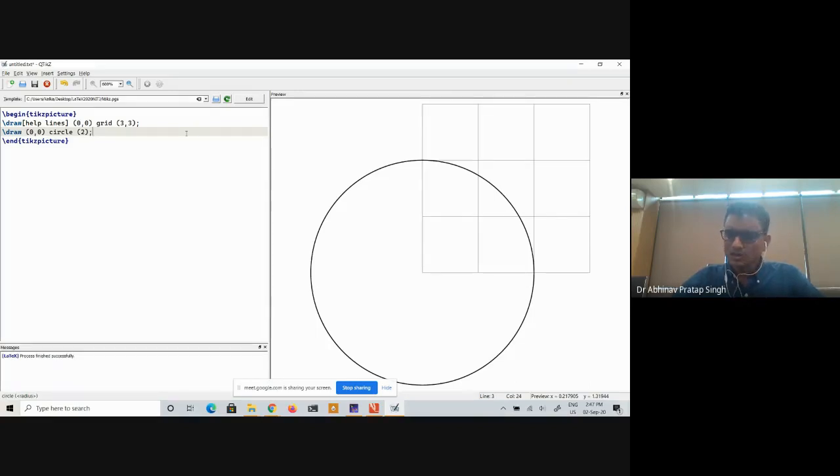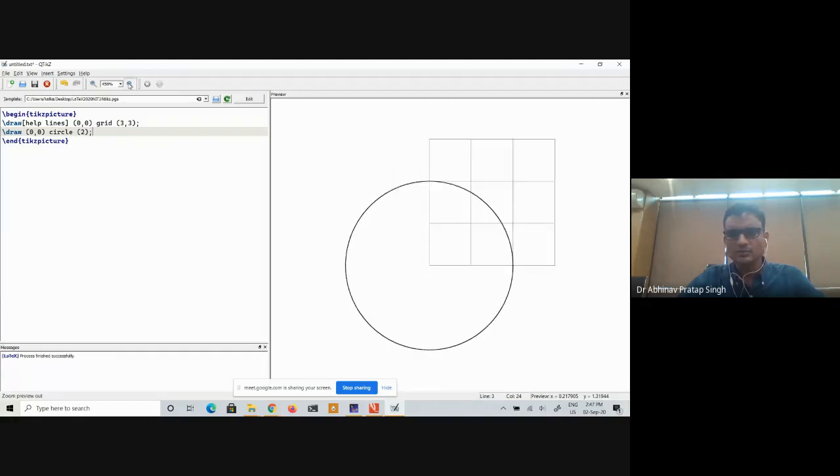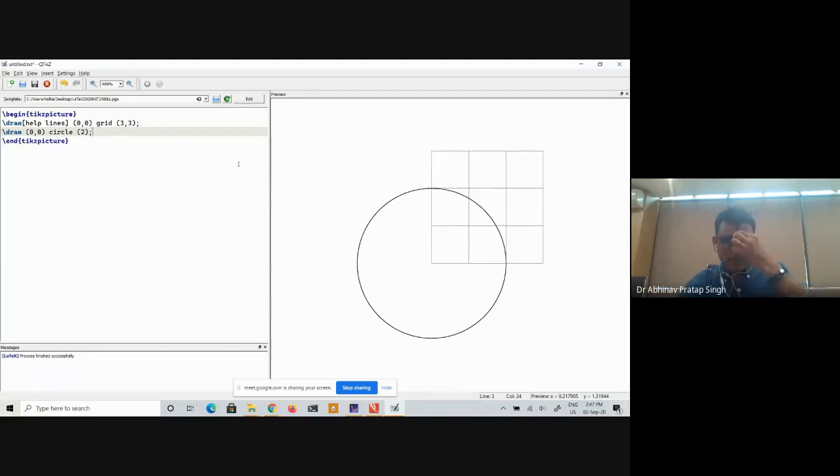Okay. Now next I want to draw those coordinate axes. So let me draw this coordinate axis. I will zoom out a little. Now you have to see what will be the starting point of the axis, what will be the end point of the axis, and similarly for the vertical line as well. So if this is 0, 0, this radius is 2. So let me start from -3, 0.